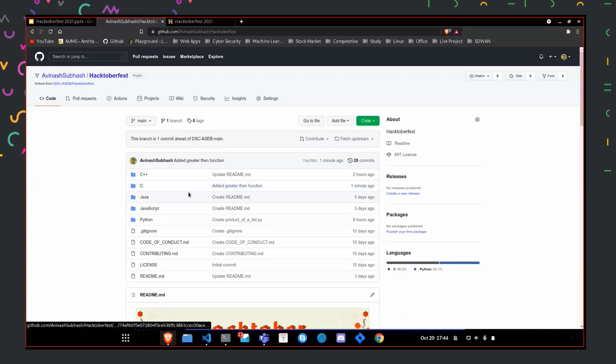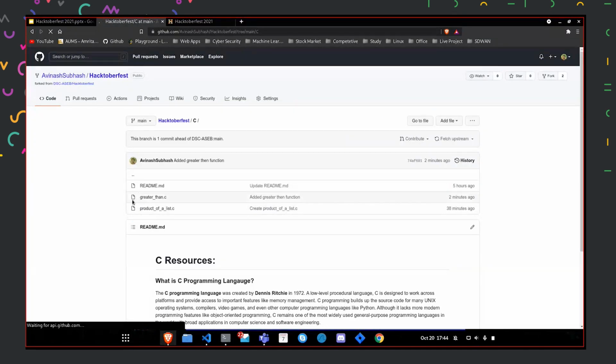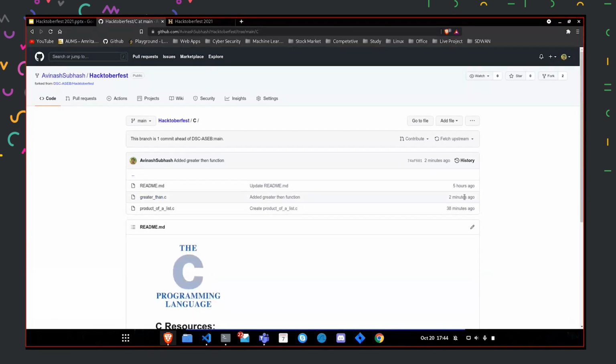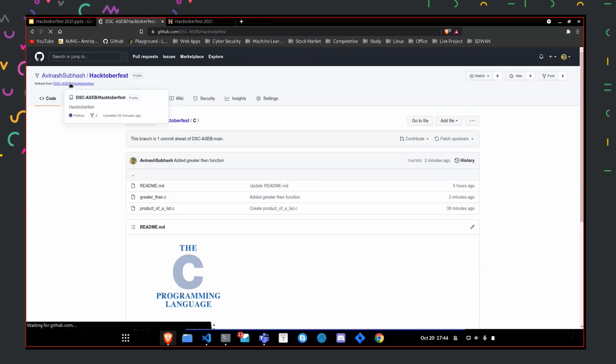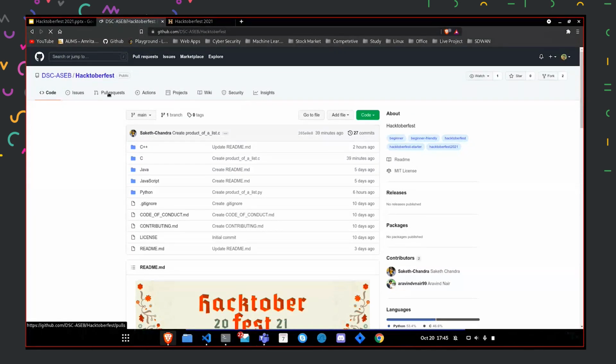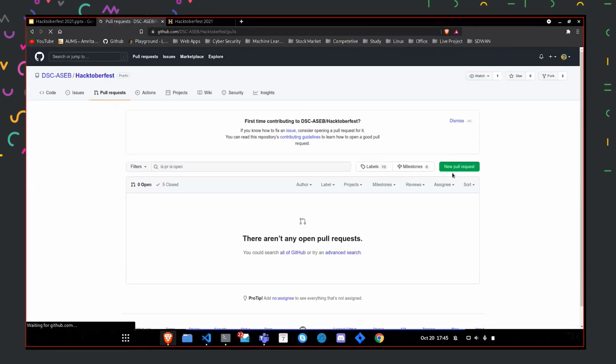So we can see the commit message that I added. If I go to the folder, you can see the file that I've added here with the commit message and the time that I added it. With the help of the push command, whatever changes we made on our system, we can push to the server as well. Okay, so now we have made the changes. The next step is to send a pull request. So we'll go to the original repository, go to pull request, and then we'll create a new pull request.